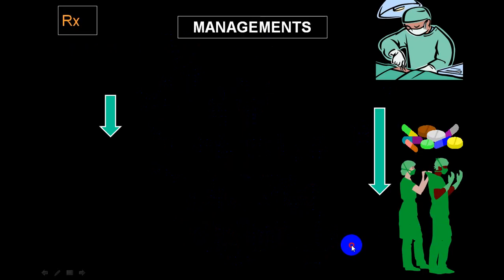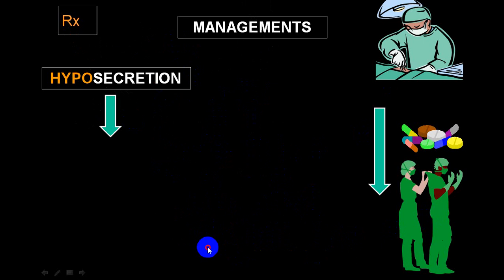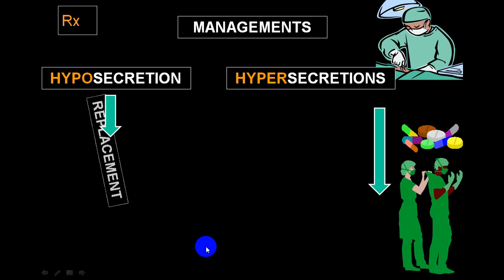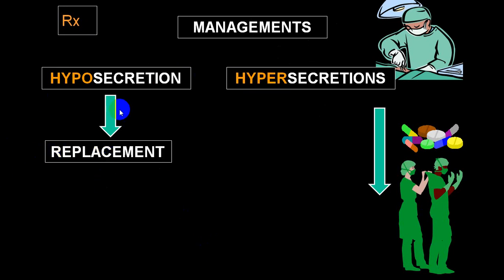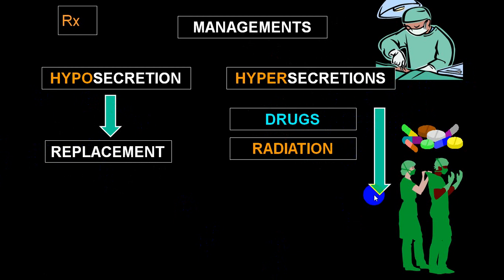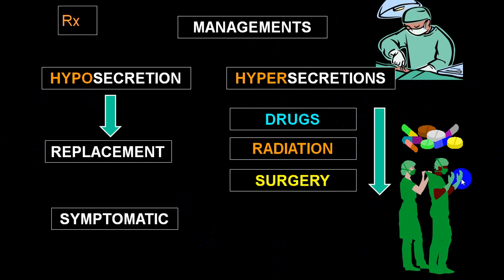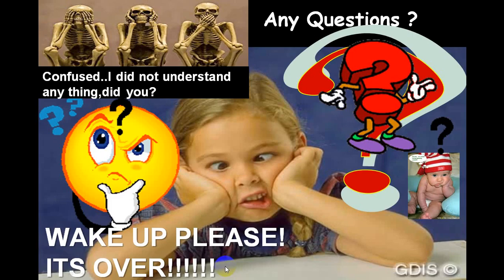As far as the treatment part is concerned, in case of a hyposecretion, the main treatment is what we call replacement therapy, so to replace the hormone from outside. While in a hypersecretion, one is you have to give a drug which will block the secretion, or you can go for radiotherapy, or you can go for surgery. Sometimes in a case of hypersecretion, depending upon the effect on the target organ, you can give a symptomatic treatment, or you can use some other method of treatment to decrease the effect of the hormone on the target cells.